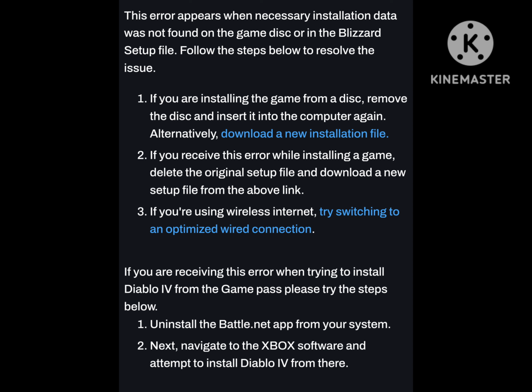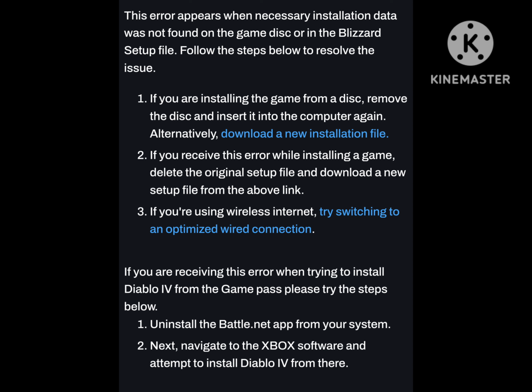If you are installing the game from a disk, remove the disk and insert it into the computer again. Alternatively, download a new installation file. If you receive this error while installing a game, delete the original setup file and download a new setup file from the above link. If you're using wireless internet, try switching to an optimized wired connection.